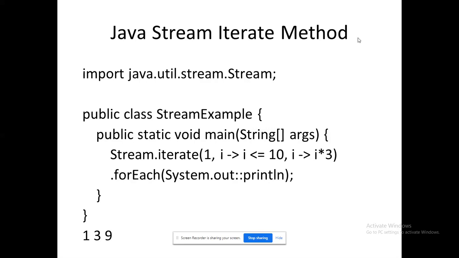Here I have used a lambda expression in Java, so please understand. Within that stream iterate, I could mention within the method itself that my starting position is 1, and that I am going to travel up to 10. Depending upon my indexing position, I move, so i star 3, right? Depending upon that, only those values will be displayed. The first one will be displayed, and multiples of 3 are going to be projected over there, right? So that could be the case.